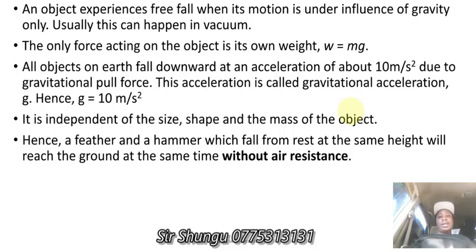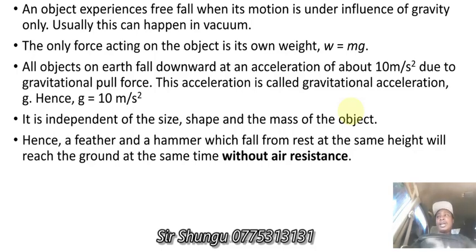And remember that on Earth, all objects which fall downwards experience an acceleration of about 10 meters per second squared due to gravitational pull. This acceleration is called gravitational acceleration, denoted g, which is equal to 10 m/s² on average. This gravitational acceleration is independent of the size, shape, or mass of the object.